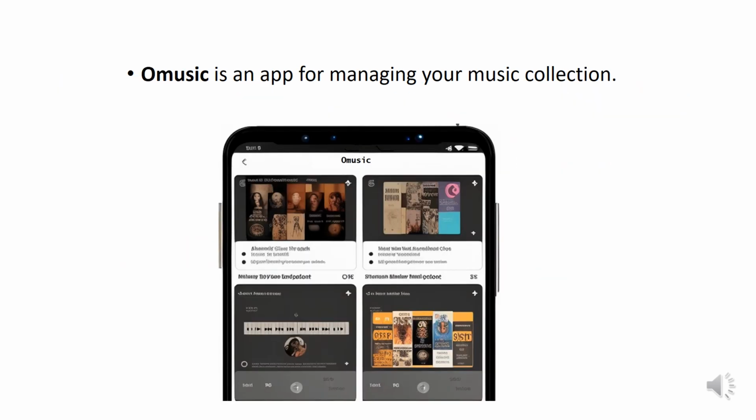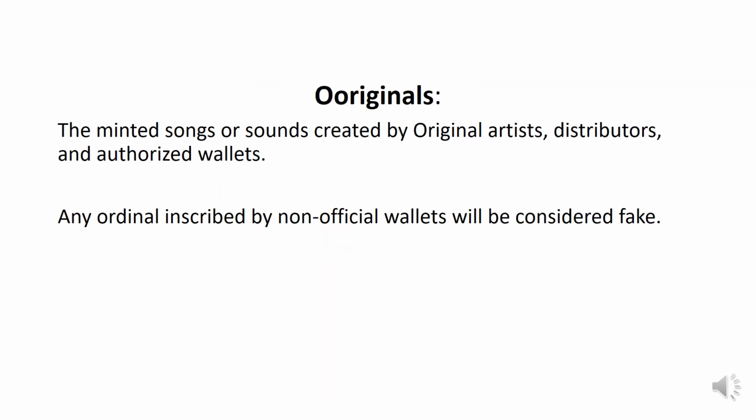OMusic is an app for managing your music collection. Originals. The minted songs or sounds created by original artists, distributors, and authorized wallets. Any ordinal inscribed by non-official wallets will be considered fake.